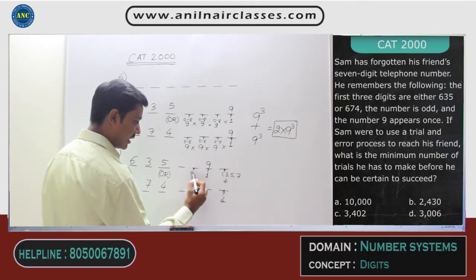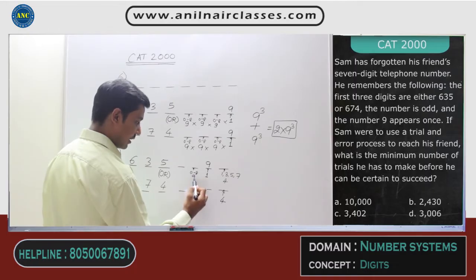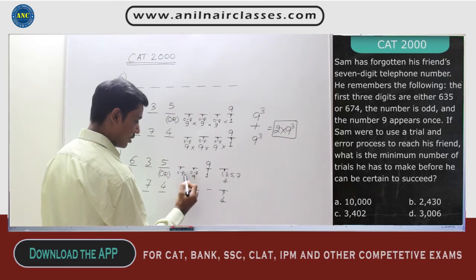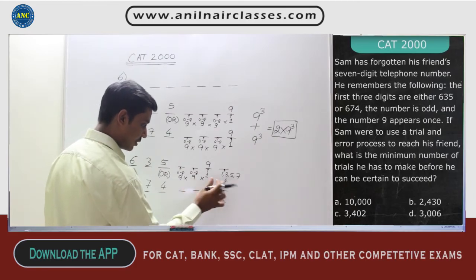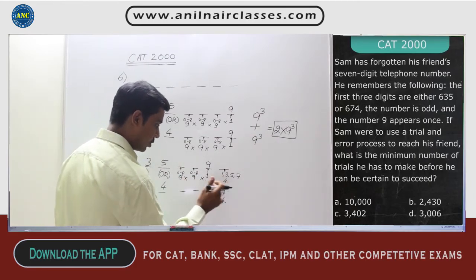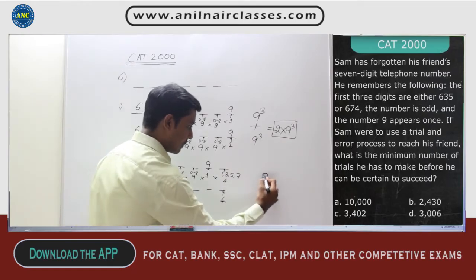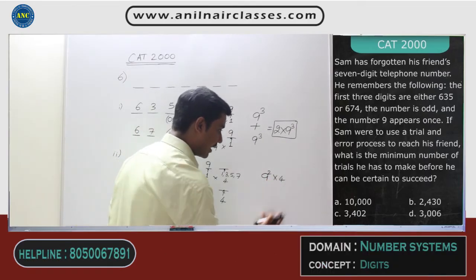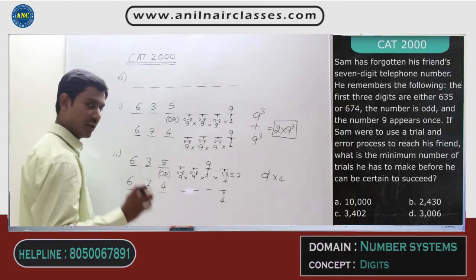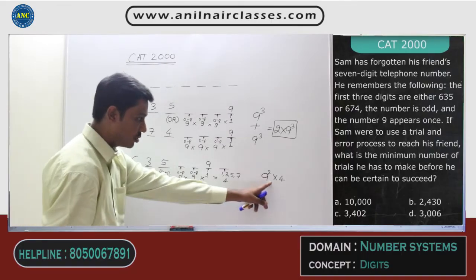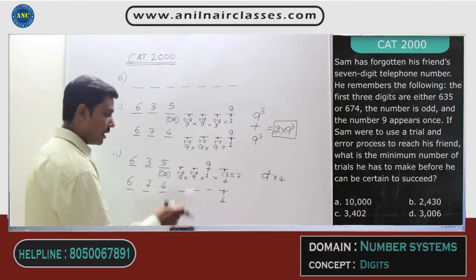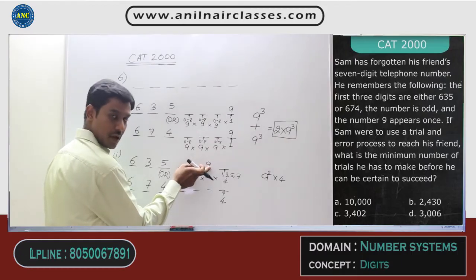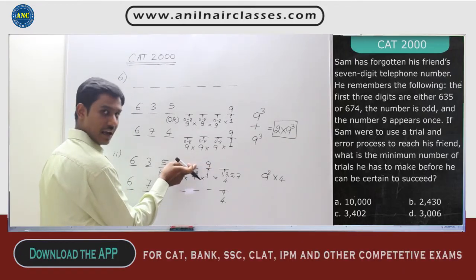This can take any digit from 0 to 8, 9 ways. This can also take any digit from 0 to 8, 9 ways. So your answer for this should be 9 into 9 into 1 into 4. So it is 9 square into 4, right? But think logically, 9 square into 4 is the answer only if 9 is coming in this position. But 9 can also be present here, right? That means if 9 is not here, 9 can be present here.